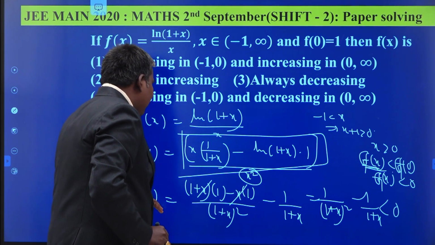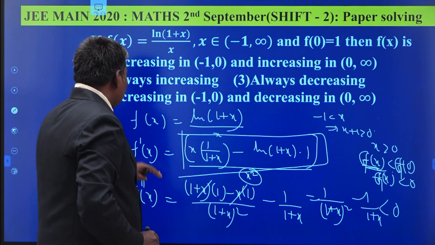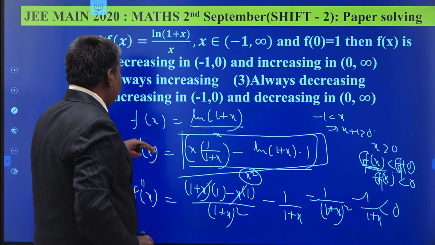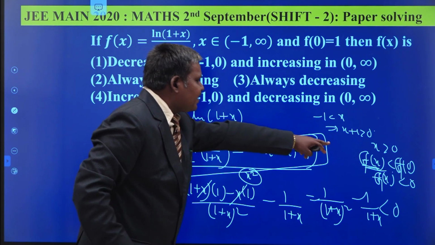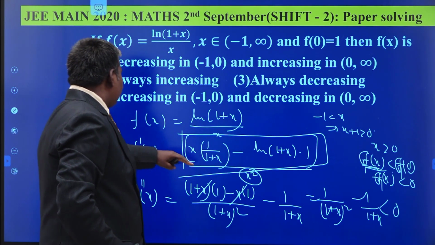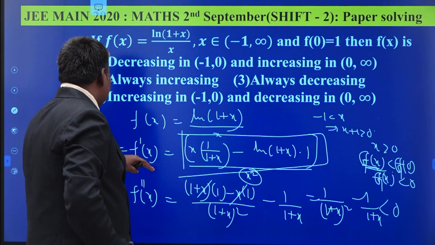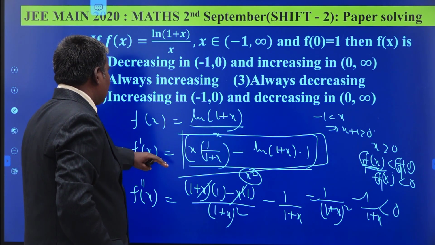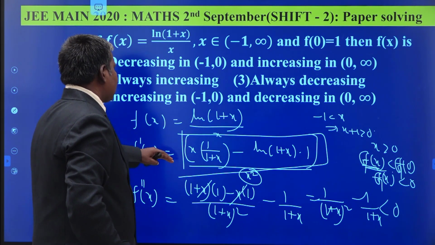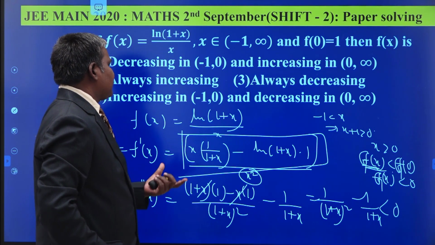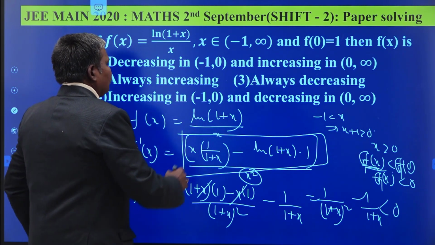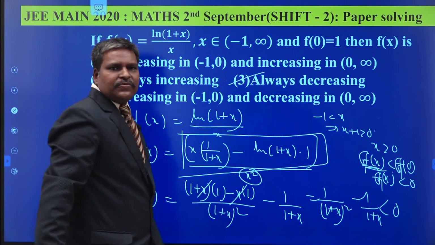So by f double dash x itself it is less than 0. So f dash x is a decreasing function. When f dash x is a decreasing function, you say that this is less than 0 by that concept. From itself f dash x less than 0, we mean g of x is less than 0. That means the derivative of f of x is less than 0. Therefore, the entire function f of x is a decreasing function in the given interval. So the function is always a decreasing function.